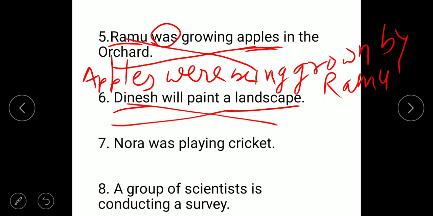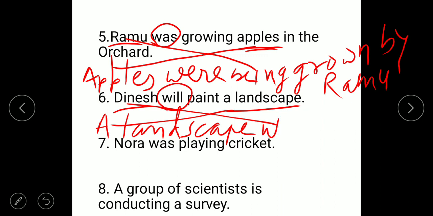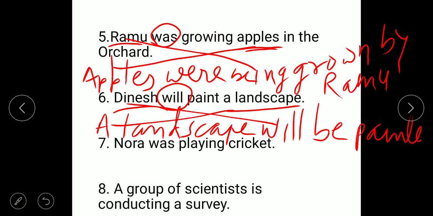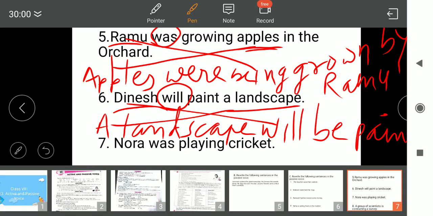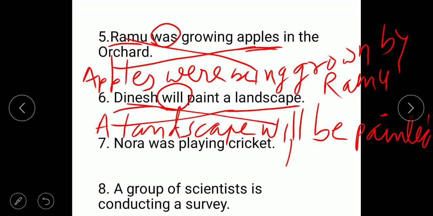A landscape will be painted by Dinesh. Okay, landscape and will already there. If will there, then you have to use will be. Will be painted by Dinesh. Okay.